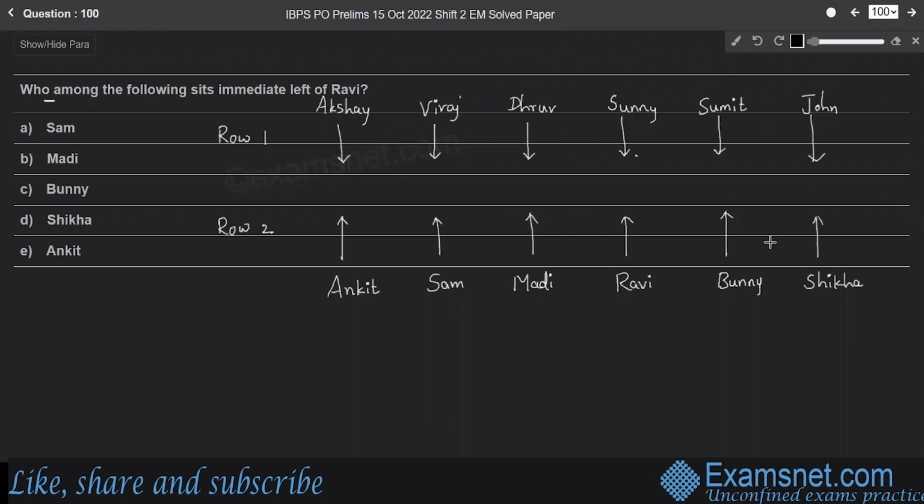Question 100. Who among the following sits immediate left of Ravi? Immediate left of Ravi, Maddie is sitting. Therefore, Maddie, option B is the right answer. With this, I am completing this paper.